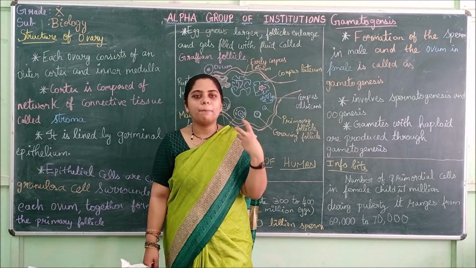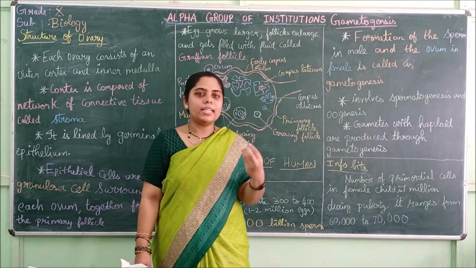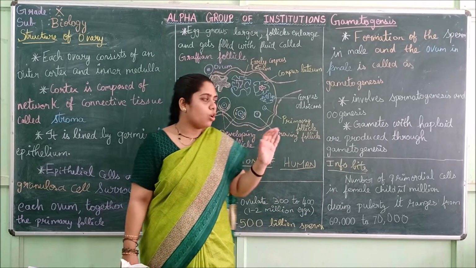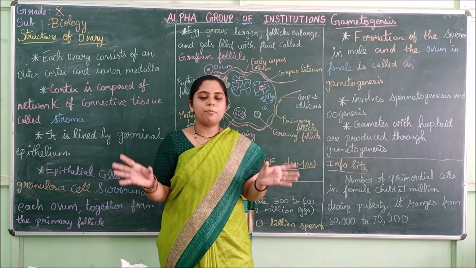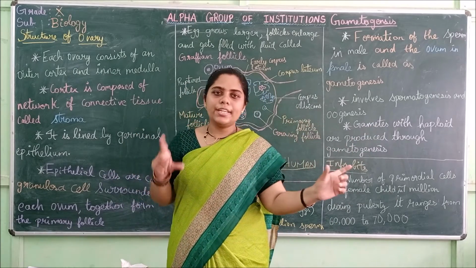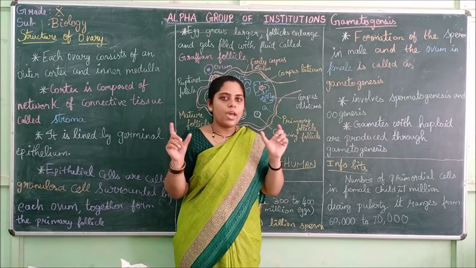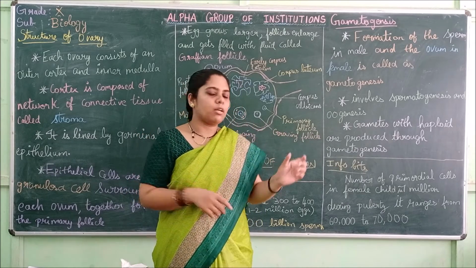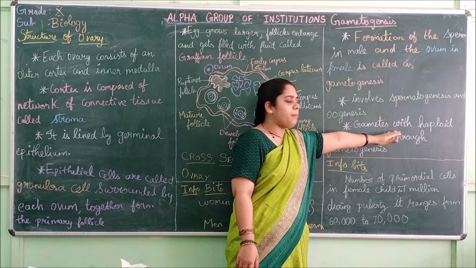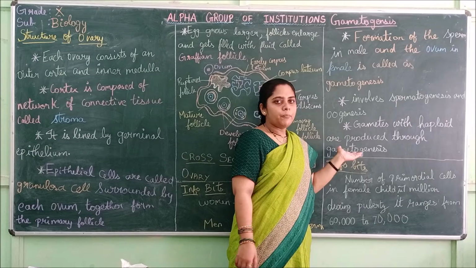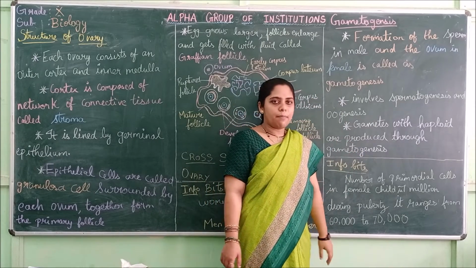So the gametes that are produced are haploid. It has n number of cells. We have already discussed this in reproduction and fertilization: n number of gametes together form a diploid zygote. So the formation of haploid gametes is called gametogenesis. These are the points under gametogenesis.